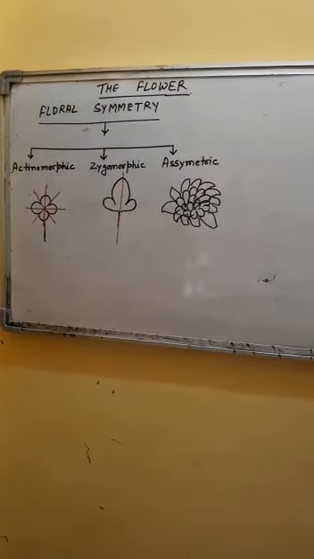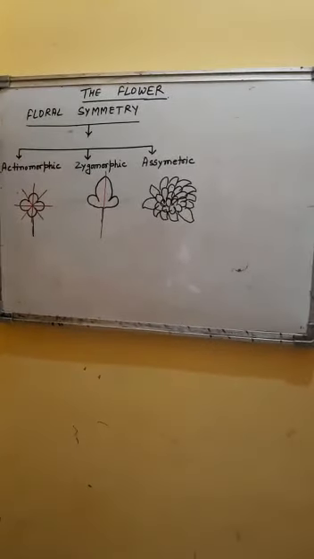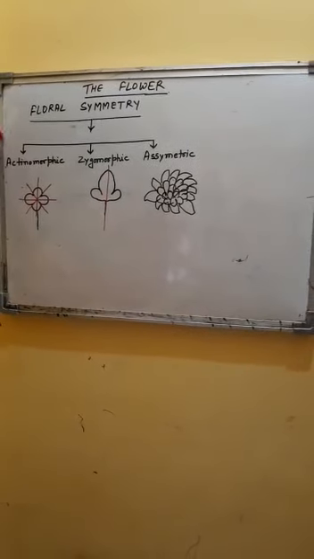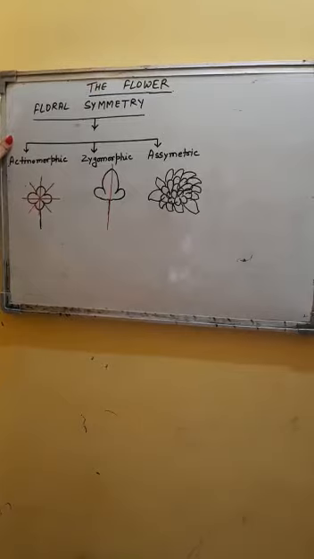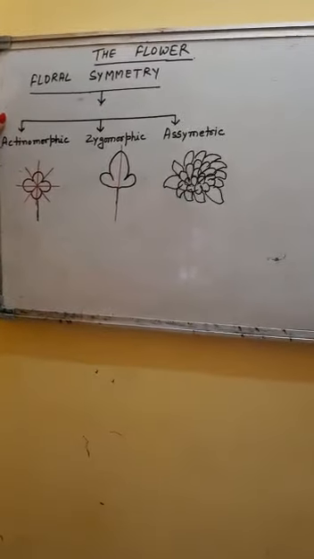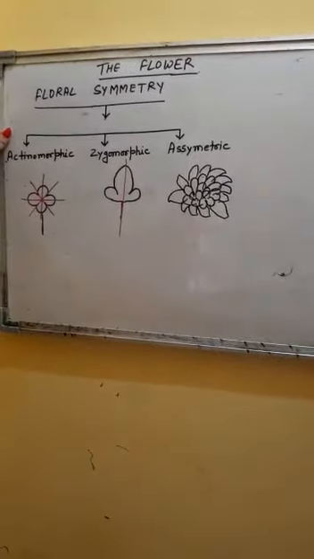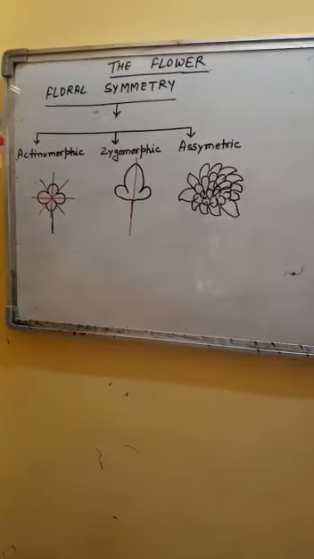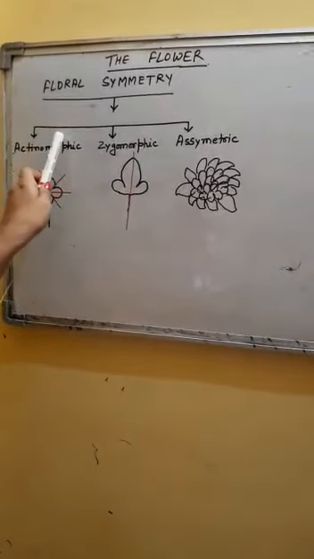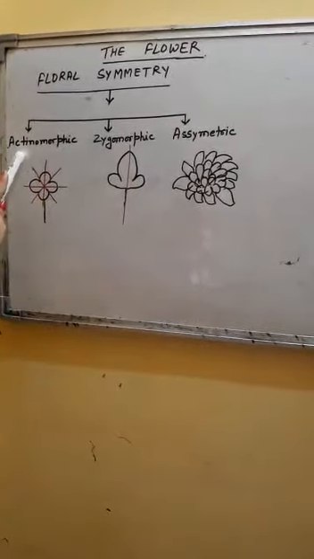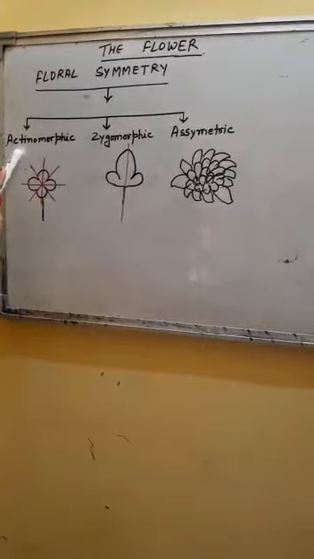Floral symmetry refers to the proportion and ratio of floral parts so that the flower can be divided into equal halves. Floral symmetry is of three types: actinomorphic, zygomorphic and asymmetric.